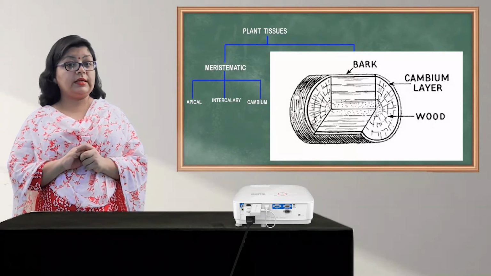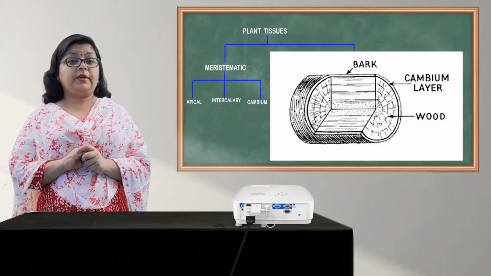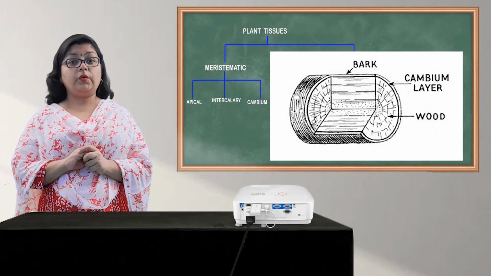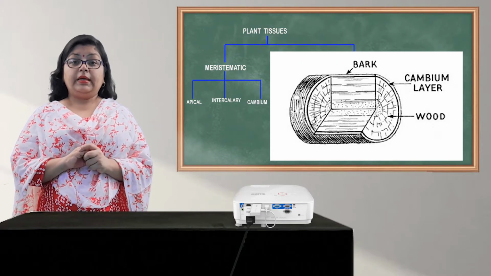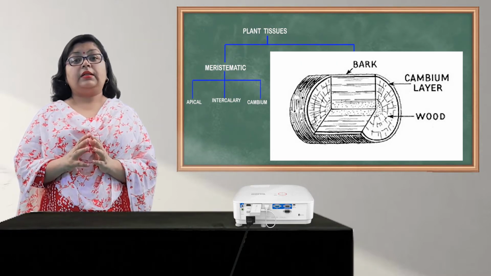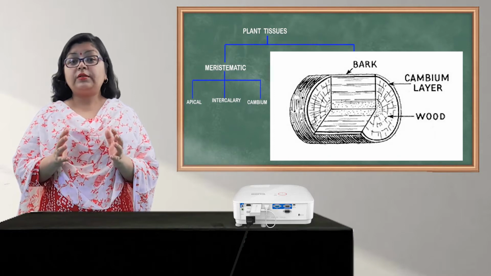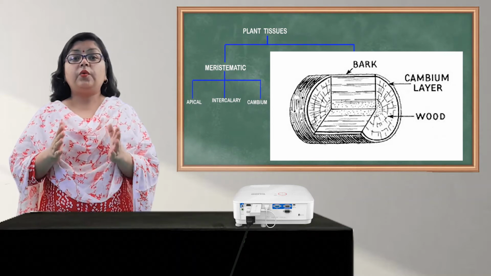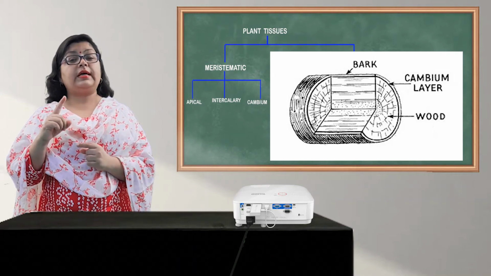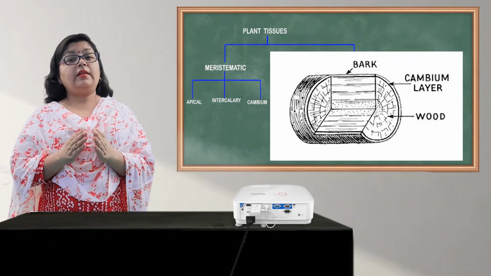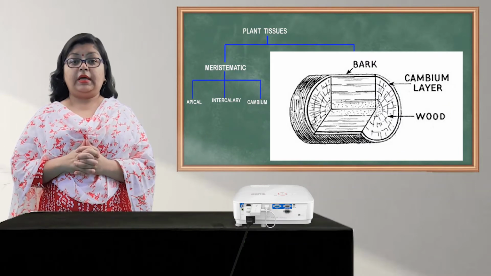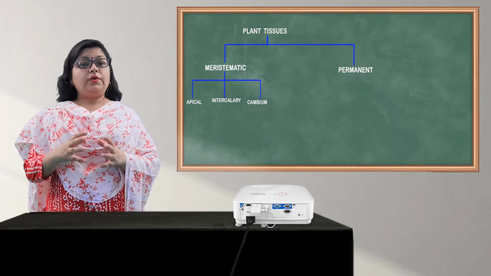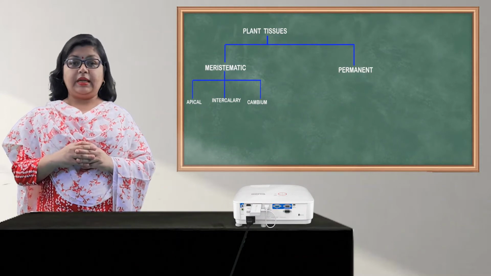As you all can see in the picture, these lateral meristematic tissues are also known as cambium. Cambium helps the bark to grow widthwise. The plant grows lengthwise as well as widthwise. So lengthwise the apical meristematic tissue helps, and widthwise the cambium helps in the growth. So these were the meristematic tissues.